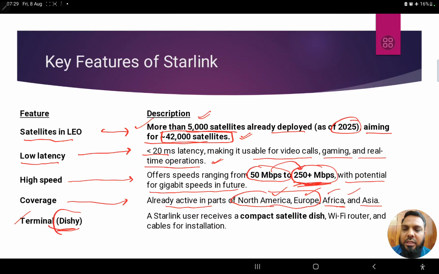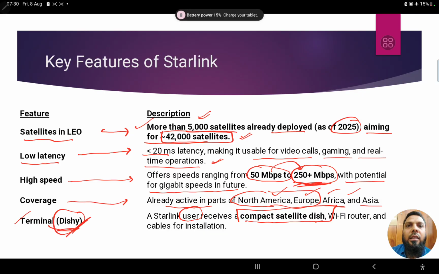Now, what is the terminal? Means the dish. Users of Starlink have to install a compact satellite dish on top of their home. Like you have a DTH. A lot of people watch television today. Television is a direct to home service, right? DTH dishes, basically dish antennas we see, are installed on top of the home, and it receives the signals, right? So therefore a satellite dish will be there, a Wi-Fi router will be there, and cables within the home for installation. So there is no need of any outside cable, right? Satellite dish, Wi-Fi router, and the cables within the home.